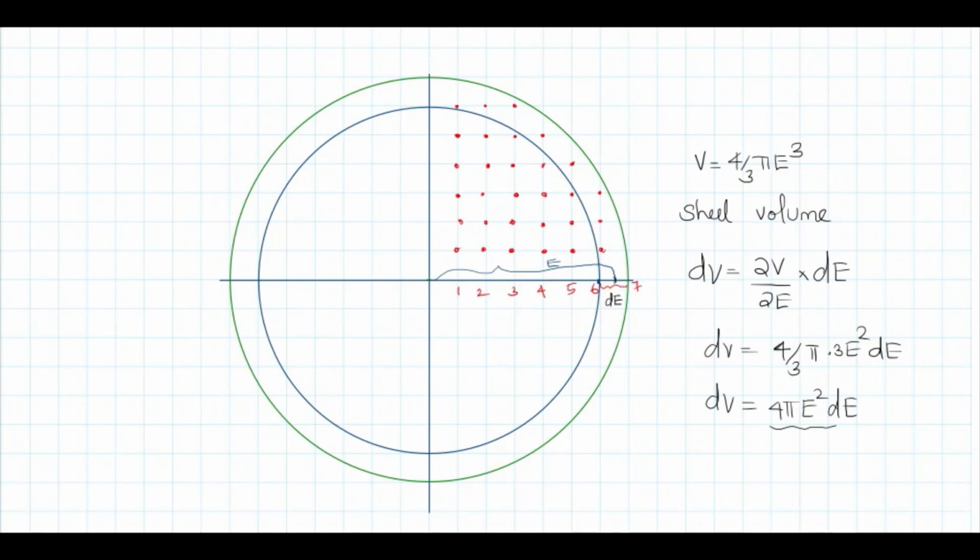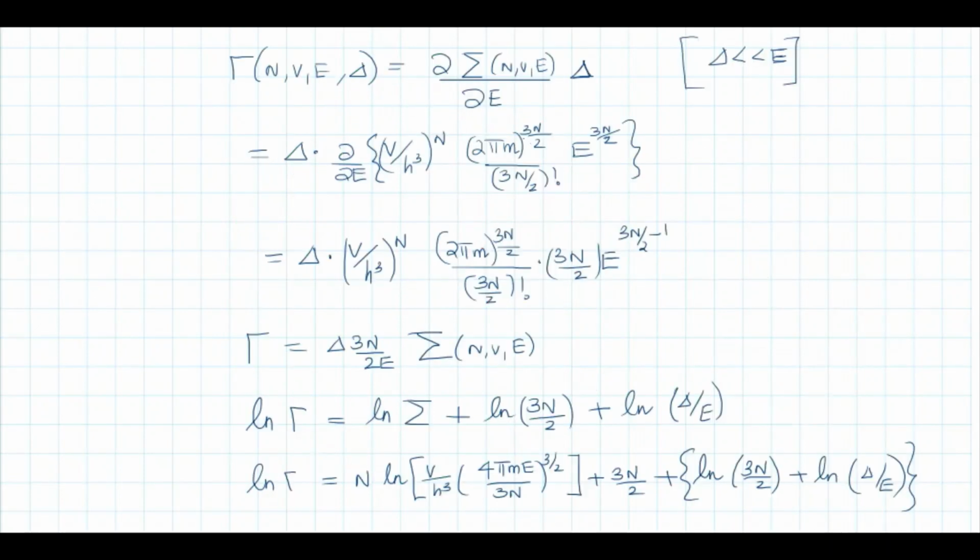The shell volume can be calculated using this expression: dV is equal to dou V by dou E into dE. Take the partial derivative with respect to E. You will get 4 by 3 pi into the derivative of E cube, which is 3E square into dE. 3 and 3 will cancel. You will get 4 pi E square dE, which is the volume of this shell.